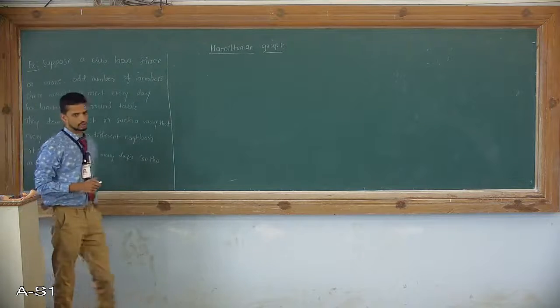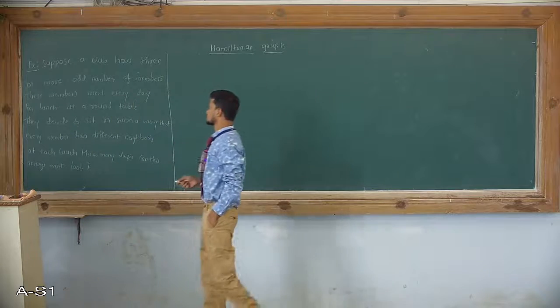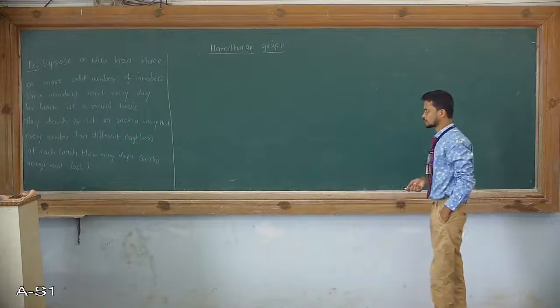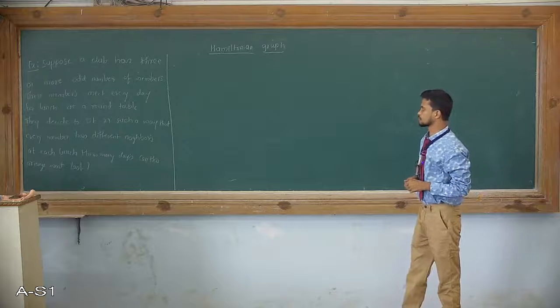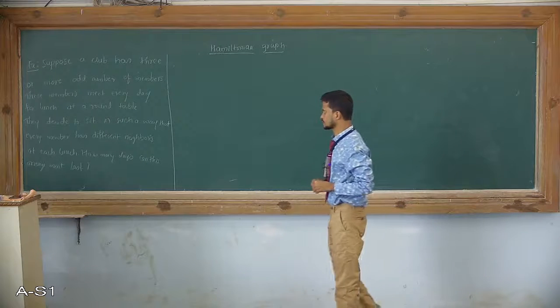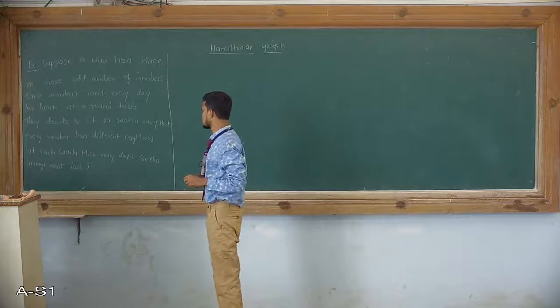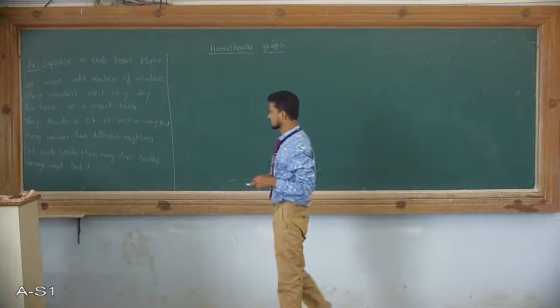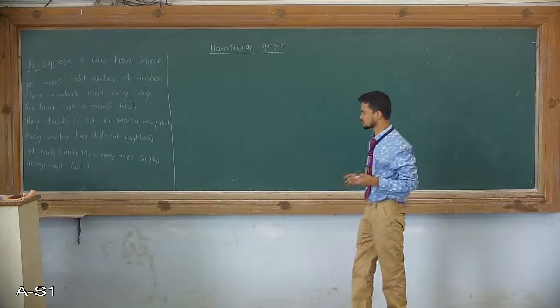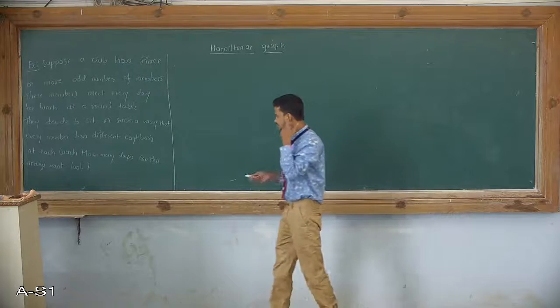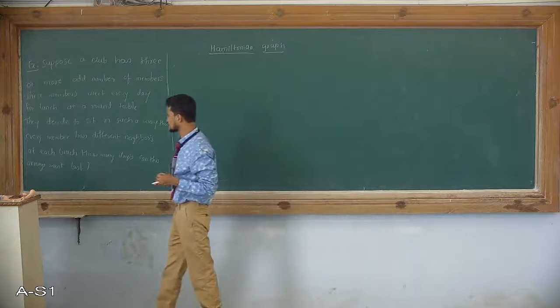I will repeat the question once again. Suppose a club has 3 or more odd number of members. These members meet every day for lunch at a round table. They decide to sit in such a way that every member has different neighbors at each lunch. How many days can this arrangement last?